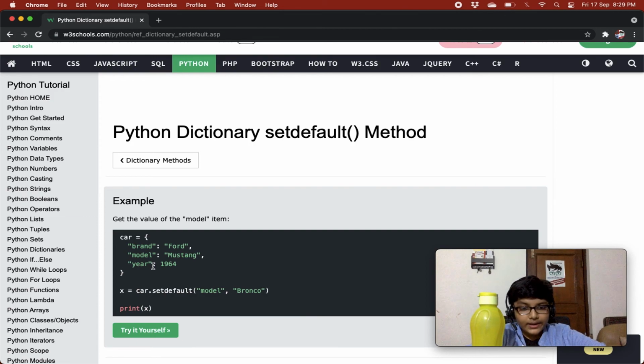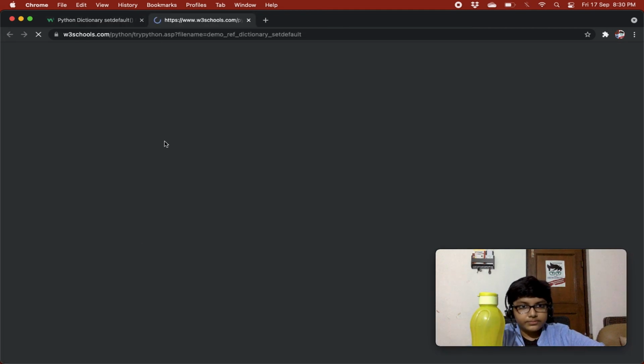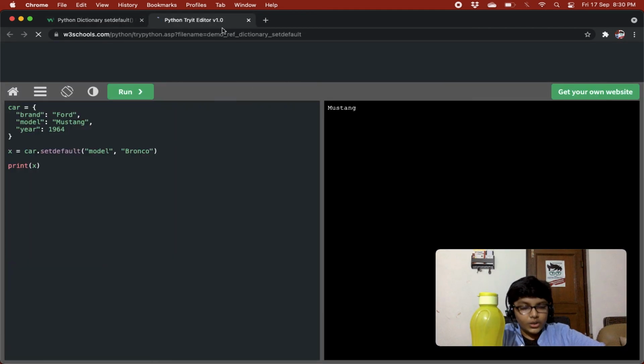But if that key does not exist, then it will make a new key value pair in it, which will have the key of whatever we have specified here, and the value that we have given as the second argument, right? So over here model already exists, so it is just bringing the value of model.